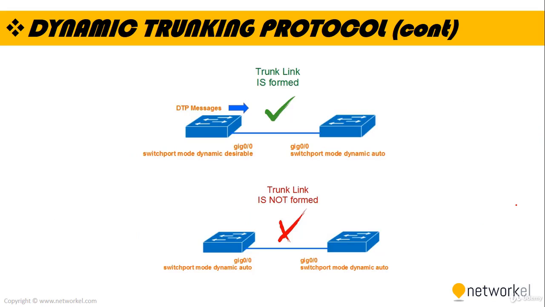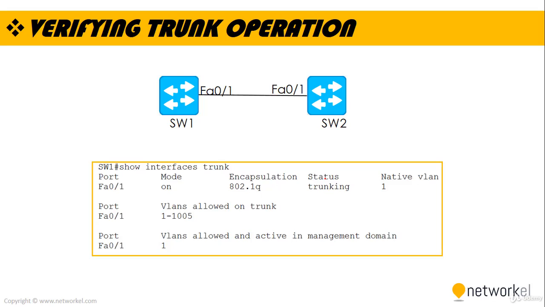As you can see in here, one side is configured as switch port mode dynamic desirable, and the other side is auto, and as I showed you on the previous slide, desirable and auto form a trunk link, but in here we are defining auto on both ends, so we cannot form a trunk link.